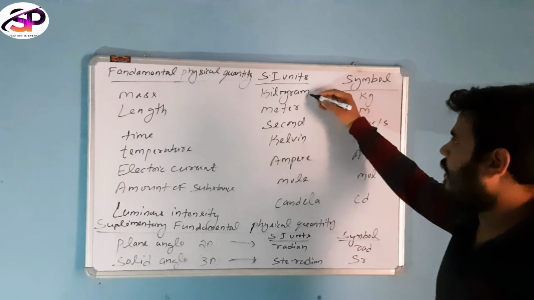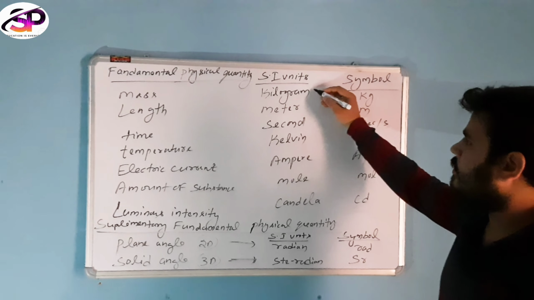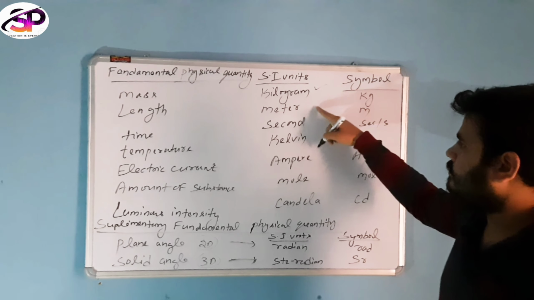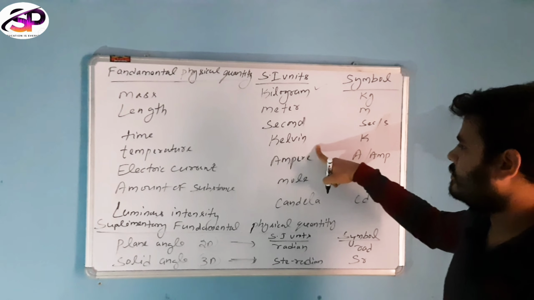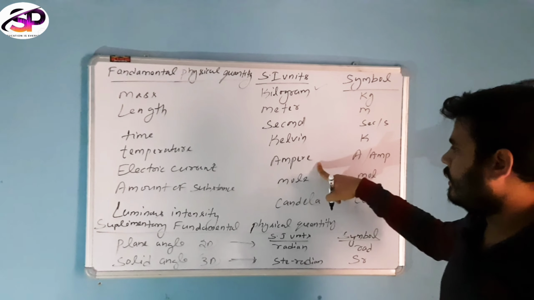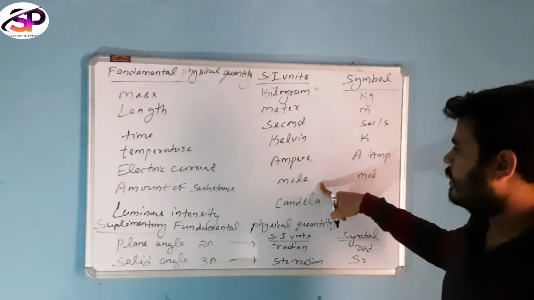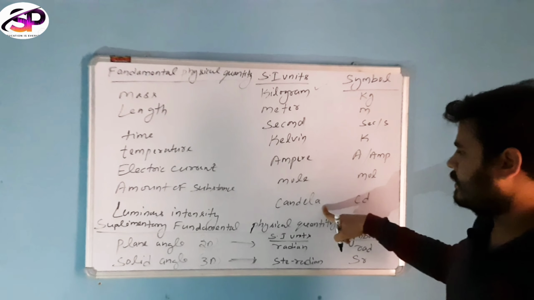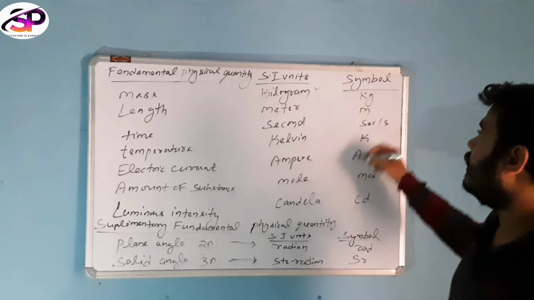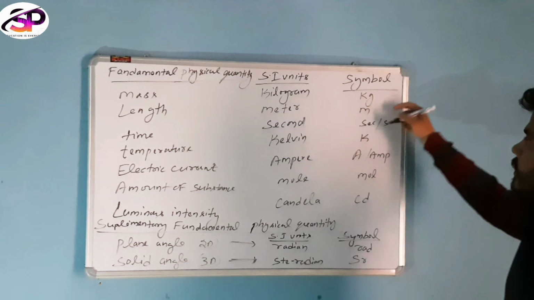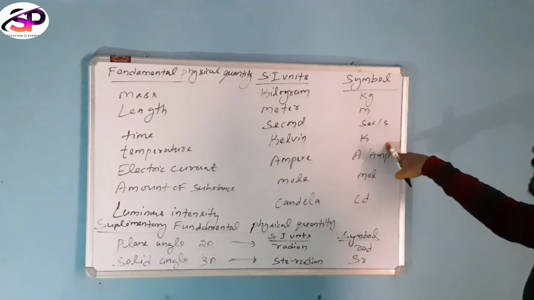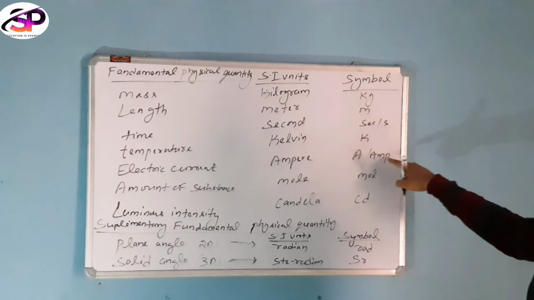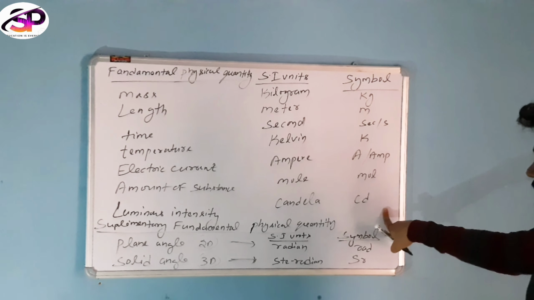In SI units, mass is measured in kilogram, length in meter, time in second, temperature in Kelvin, electric current in ampere, the amount of substance in mole, and the luminous intensity in candela. These are symbolically represented by kg, m, s, K, A, mol, cd.